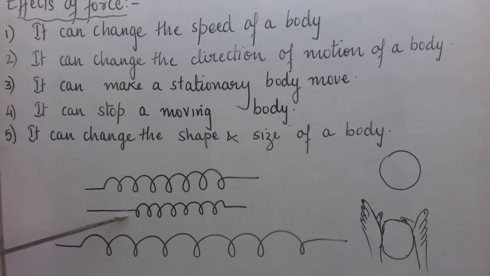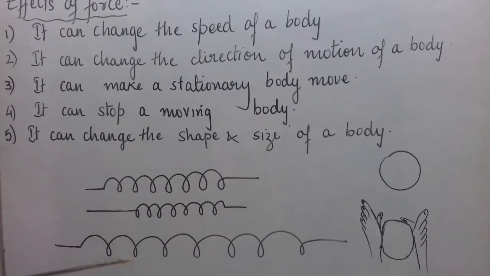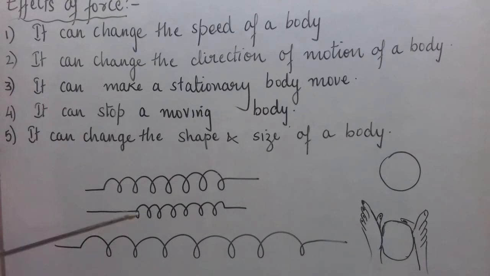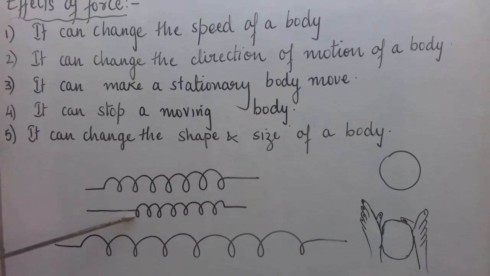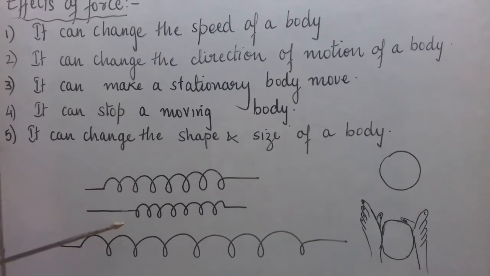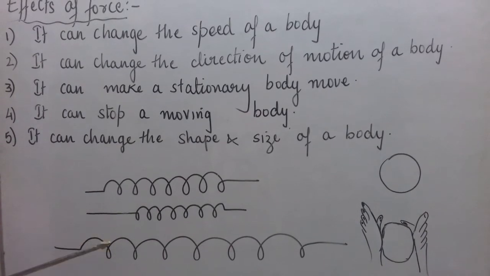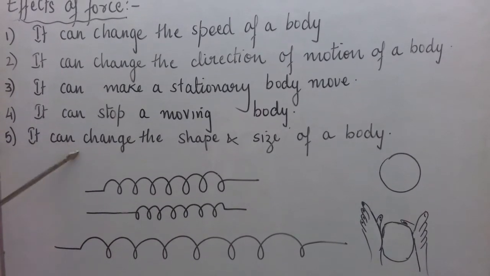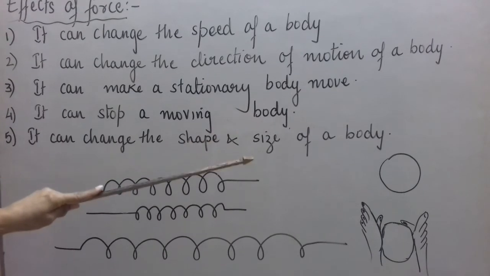So in this case the size decreases, in this case size increases by applying the force. And suppose if it is not a very flexible spring, if it is very stiff, then we may apply force but we may not succeed in changing its size. So we can say force changes or tends to change the size of a body.